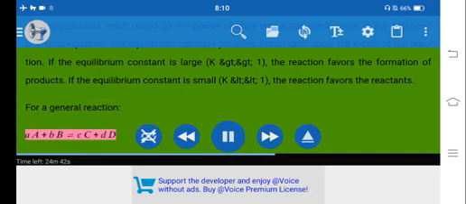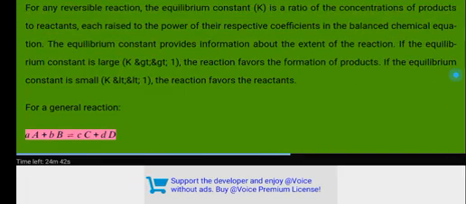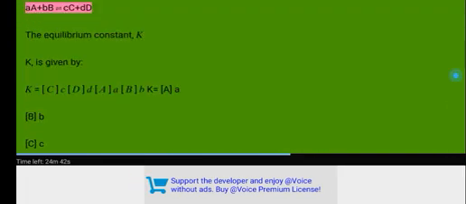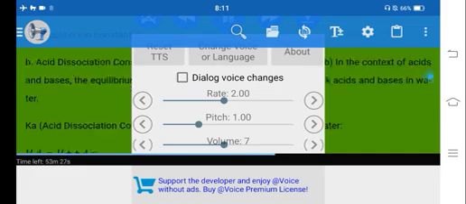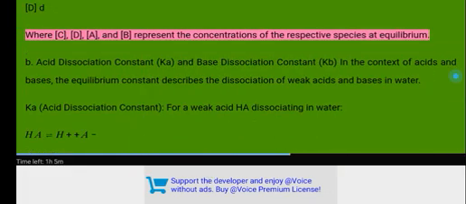For a general reaction, aA + bB ⇌ cC + dD, the equilibrium constant K is given by K = [C]^c[D]^d / [A]^a[B]^b, where C, D, A, and B represent the concentrations of the respective species at equilibrium.